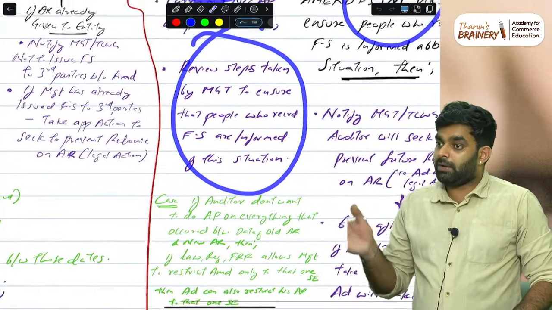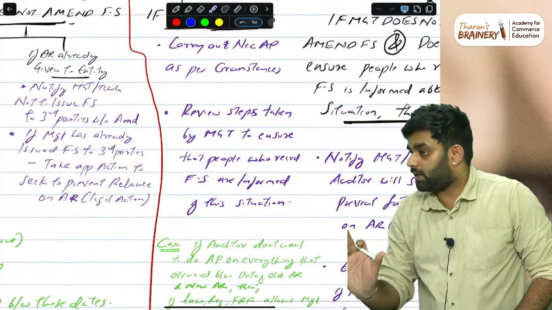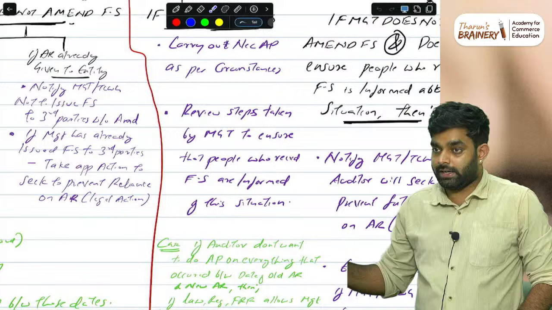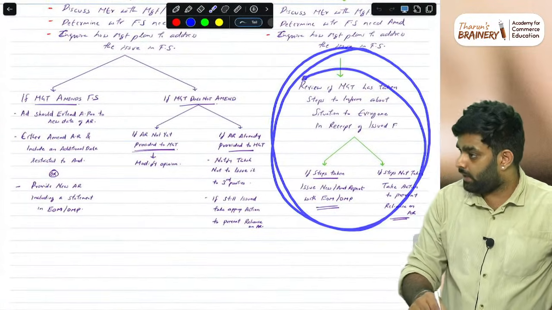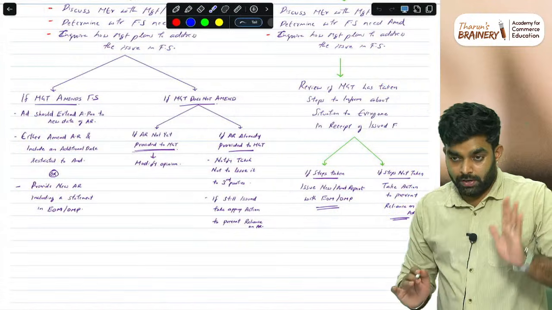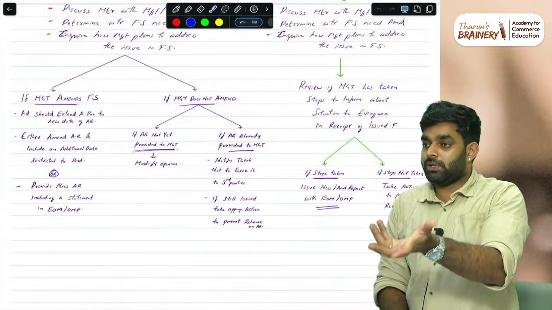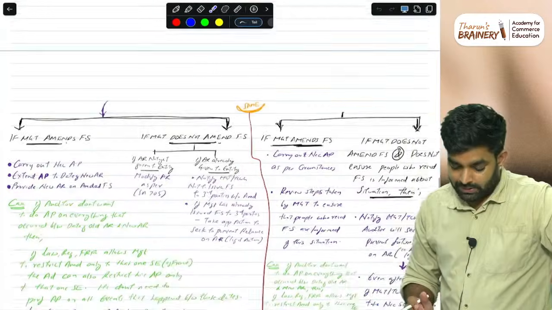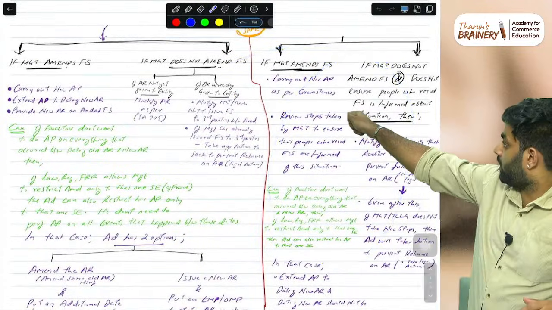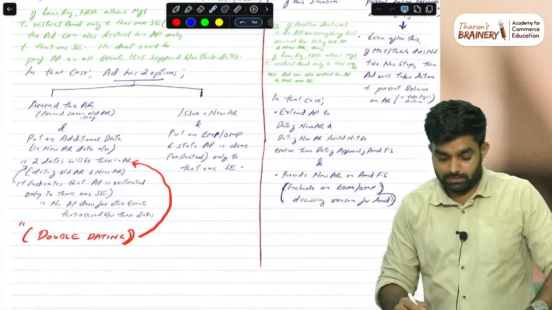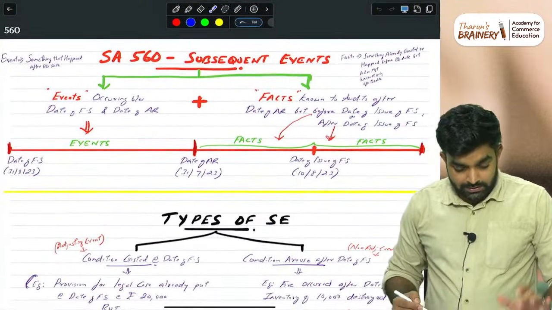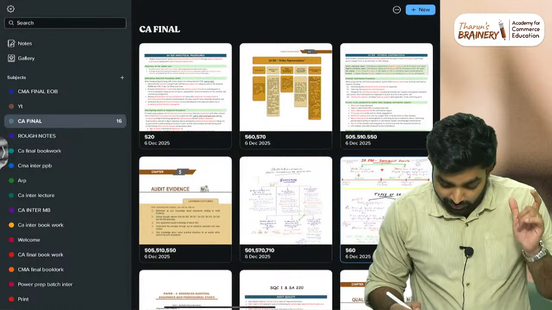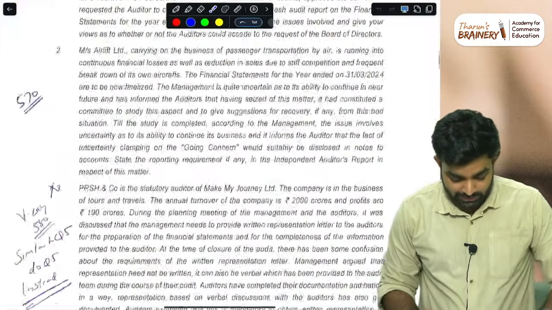But in the CA material everywhere, simple procedures are shown and the answers are also written as simple procedures. In the same PDF, I have incorporated what is in the study material. If you get any new questions, for clarity, I have written what to do when management amends and what to do when not amended. It is below, detailed, everything is there. So this is it, let's see the questions of 560. Then we'll go with 570.